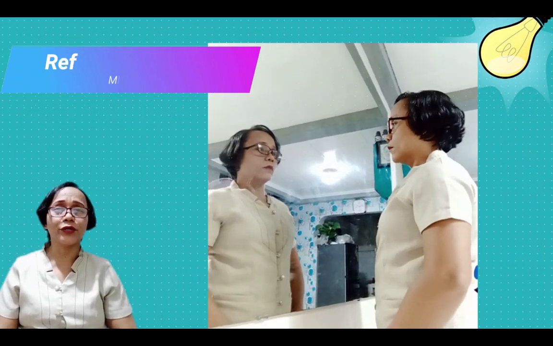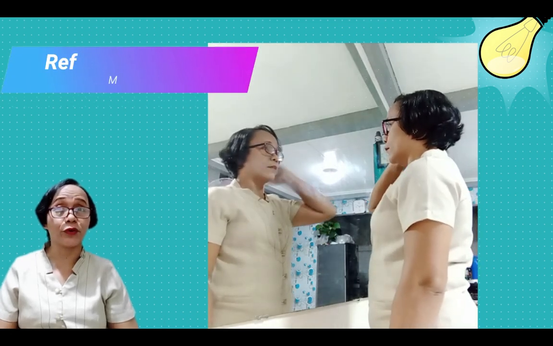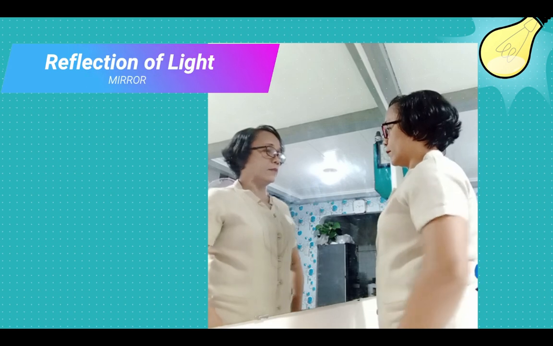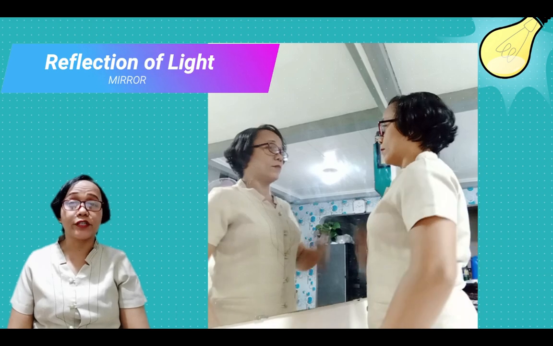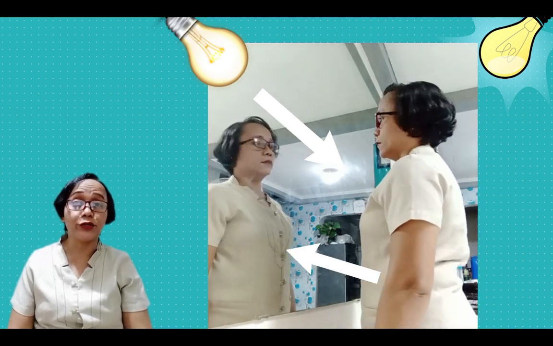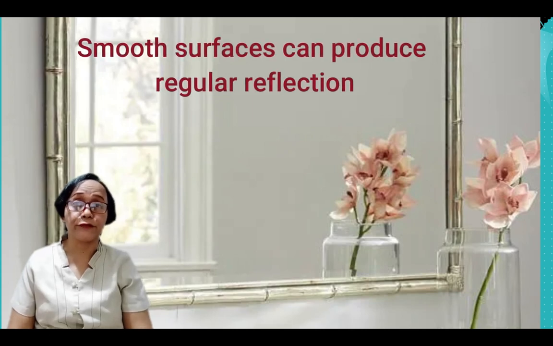Almost every day, you see yourself in the mirror. Have you ever wondered why the mirror reflects your image? Materials with shiny or smooth surface can produce regular reflection. When you look at yourself in the mirror, you are actually seeing light that has been reflected from you and then from the mirror. The formation of your image is due to the reflection of light. You see yourself clearly because the mirror has a smooth surface.